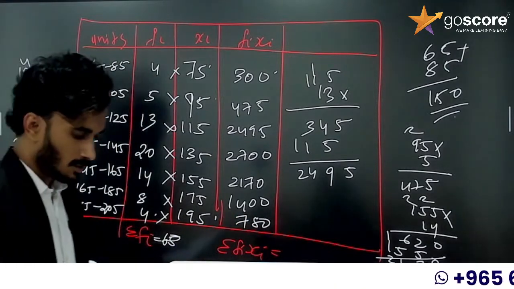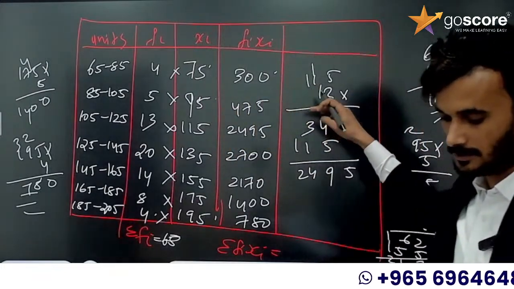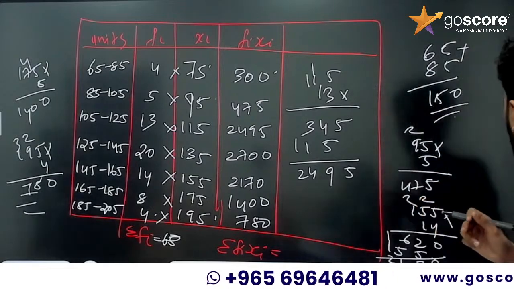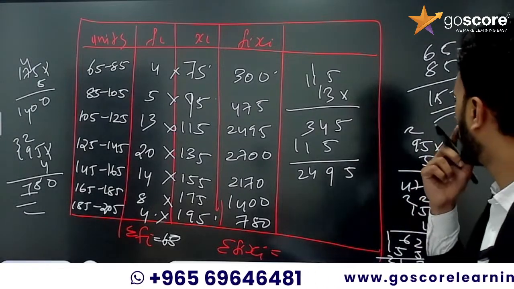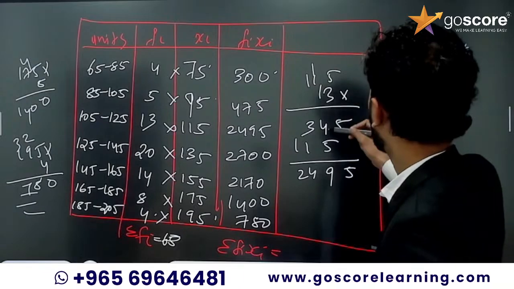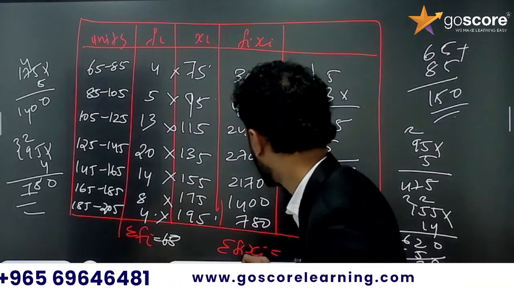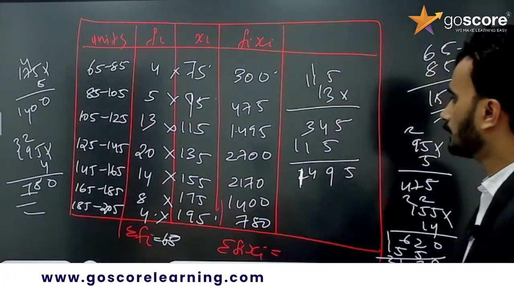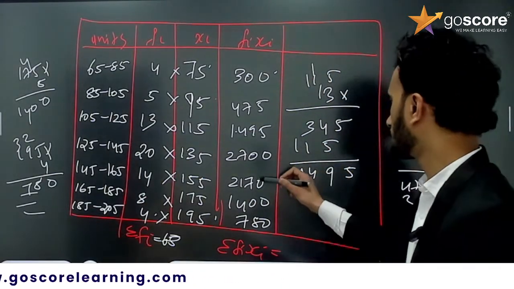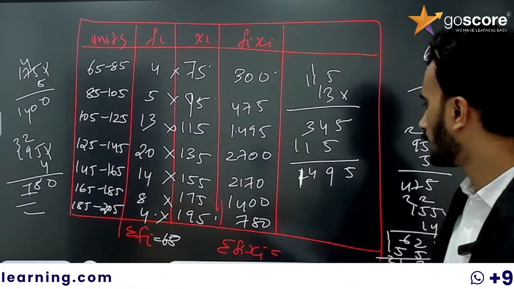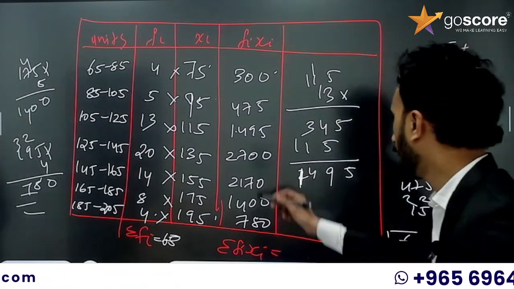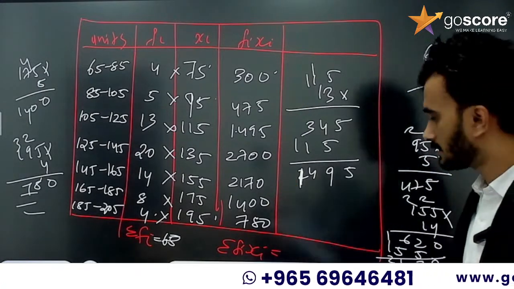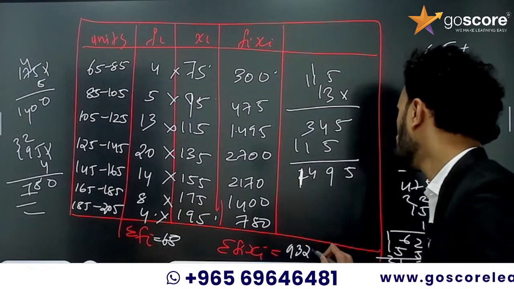So the first one is 300, right? 475, then 1495. I will check. Yes, it is 1495. Last ones are 2700, 2170, 1400, 780. So you can add 300 plus 475 plus the rest, and you will get 9320.